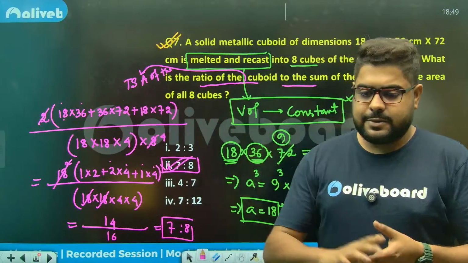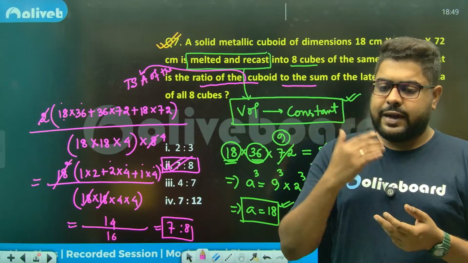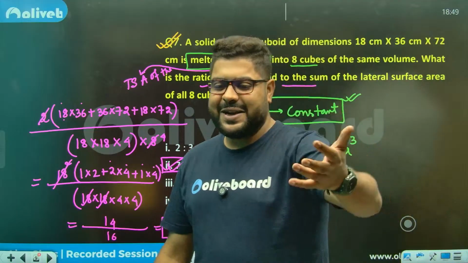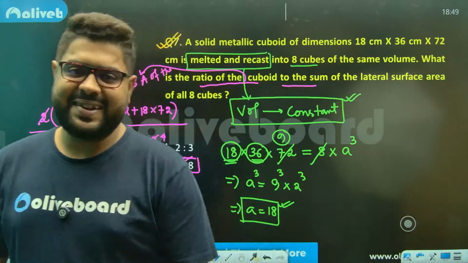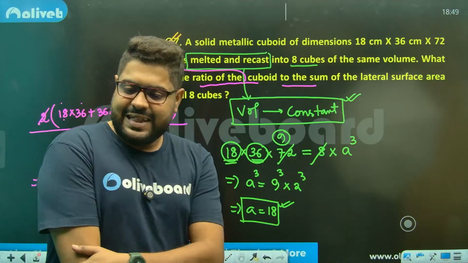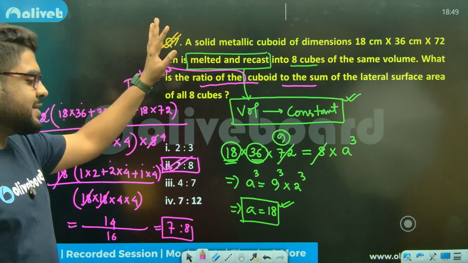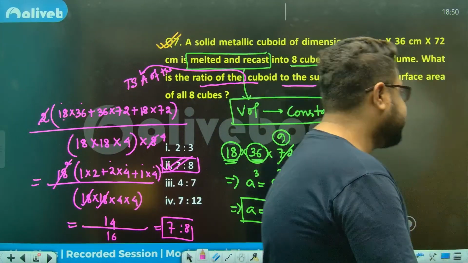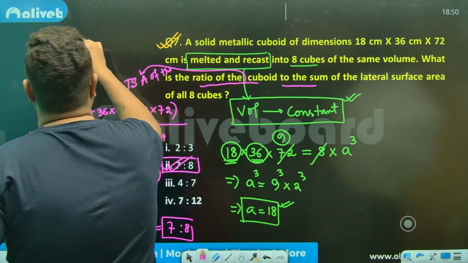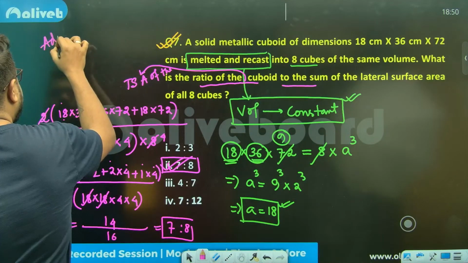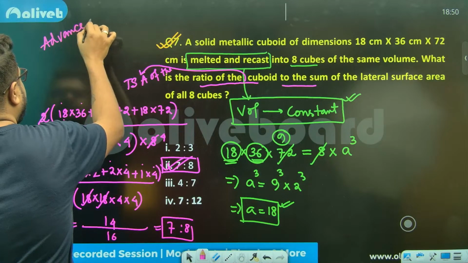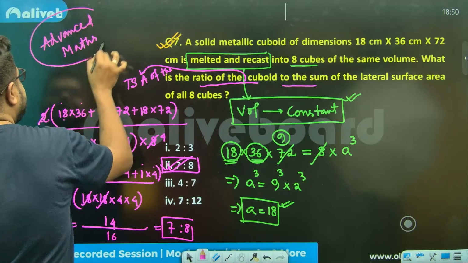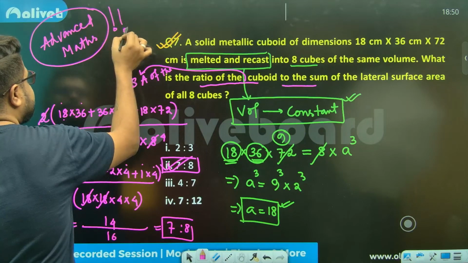कि अच्छा ये बन जाएगा. Not every time should you expect the exact question we have done to be given in the question, right? So that was our first class for Tier 2 advanced level questions. Advanced maths ka advanced maths, the top question series. So this was our first class.